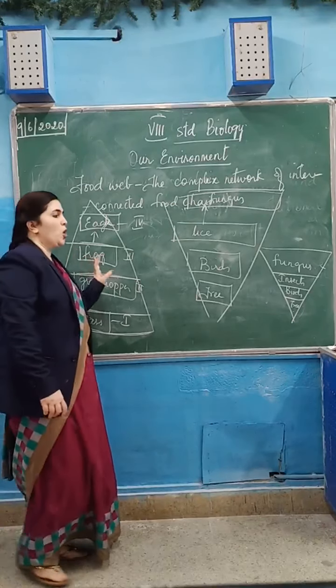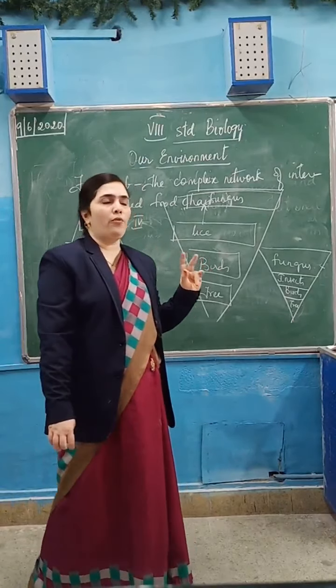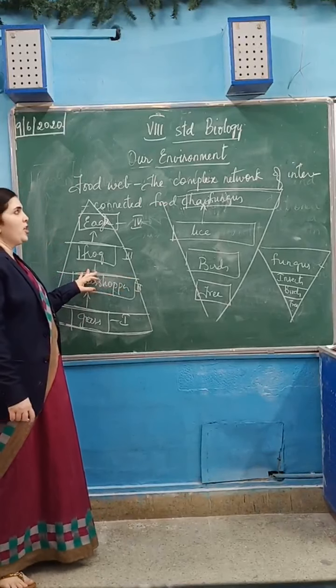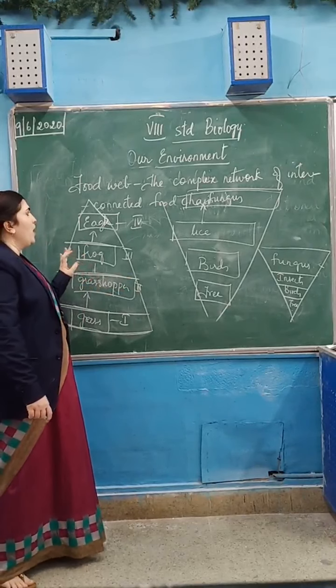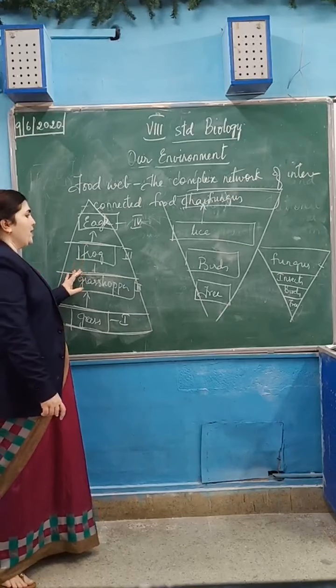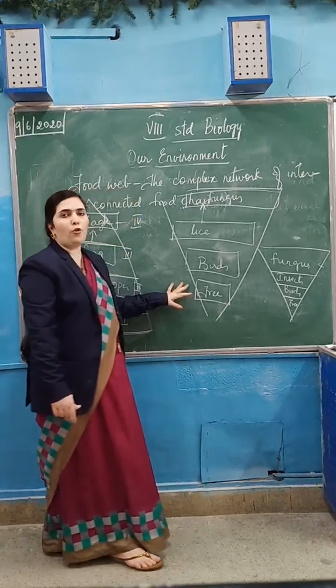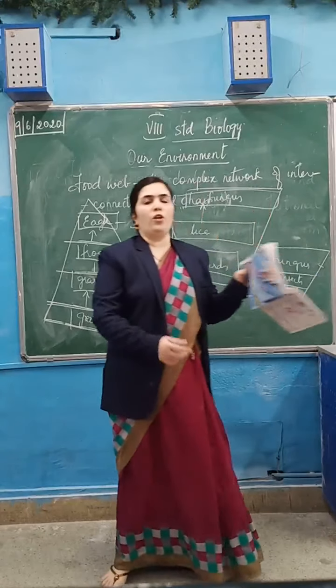So this is what we saw today about the food chain, the food web and the pyramid, the graphical presentation of the food chain in the form of pyramids. That is the upright pyramid when the number of organisms decreases, and the inverted pyramid when the number of organisms increases. The notes of this lesson I will be giving you, children.